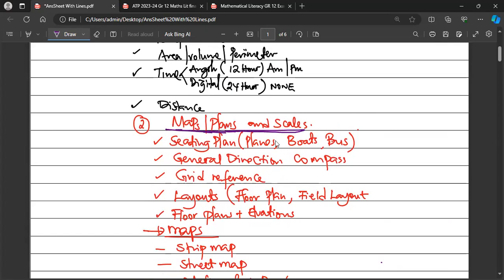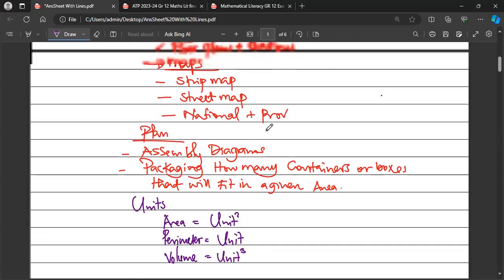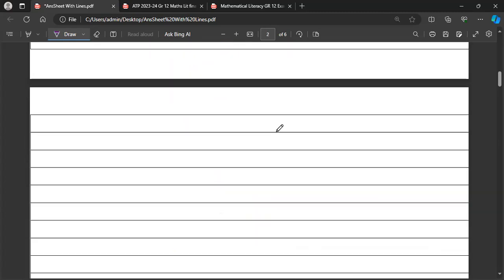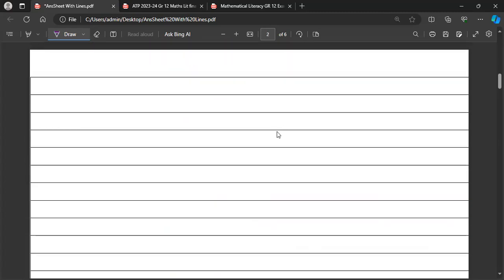Your answers should have units. Yes, I wanted to show you something small when it comes to time. People struggle when they are asked to give time in hours and minutes. This is an example.